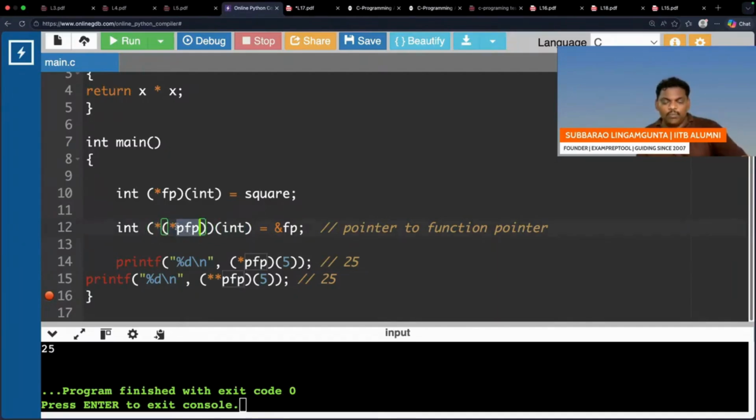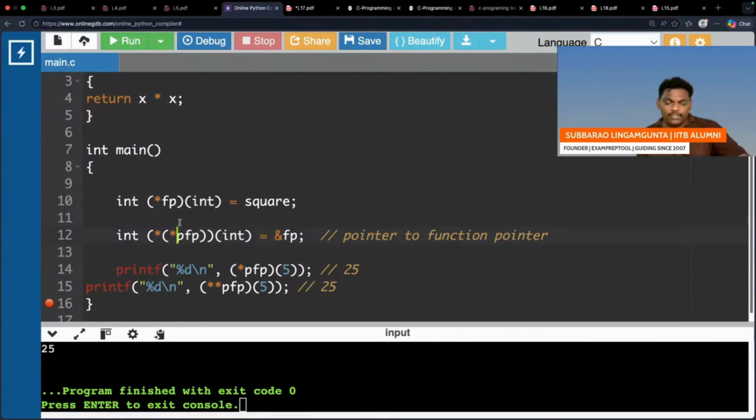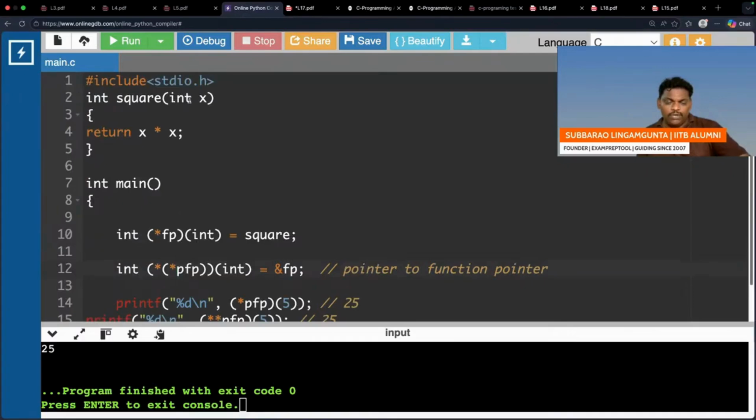PFP is a pointer to a pointer, where that pointer is pointing to a function which will take integer, which will return integer.